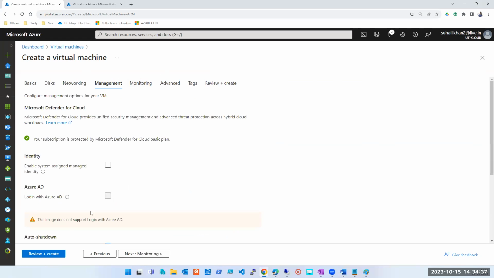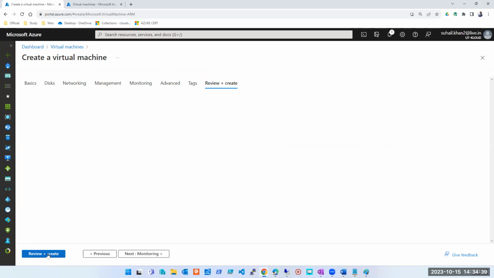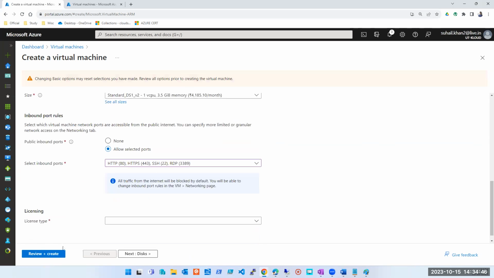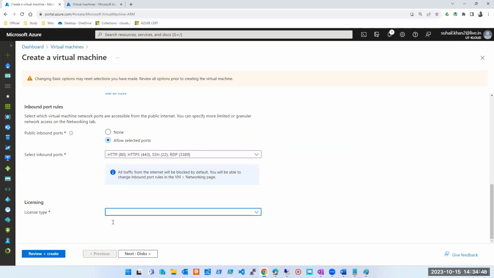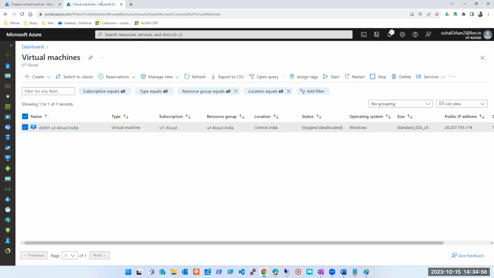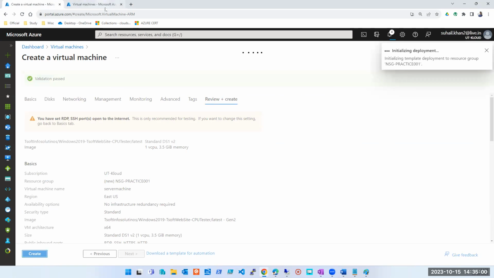Next, disk and management, I'm not explaining, we are done with that already. So I'll just quickly go ahead, create and review. Let the machine get created and then I'll explain it to you. So what did I miss here? I think the licensing part. Create. It's being created.